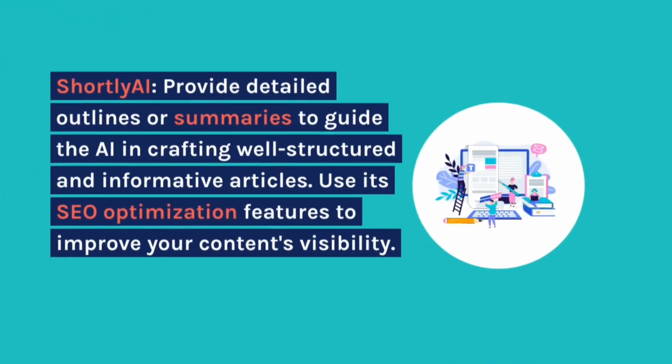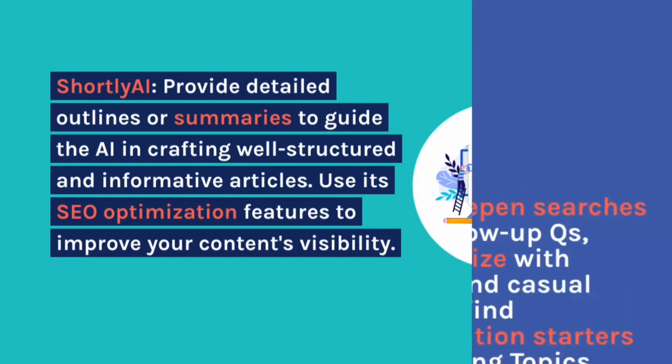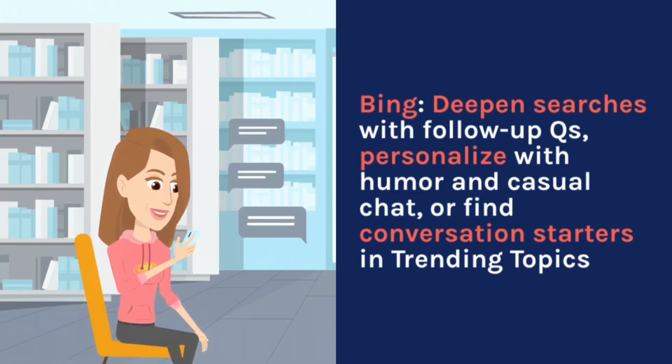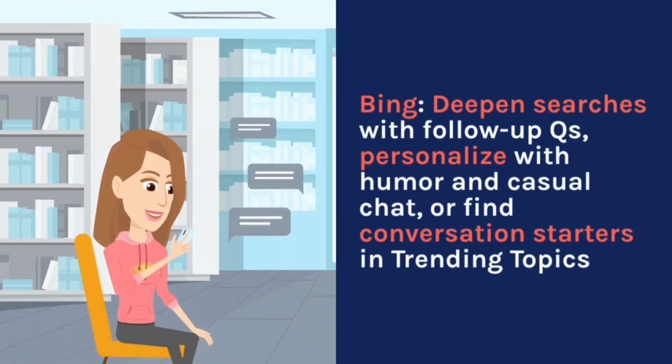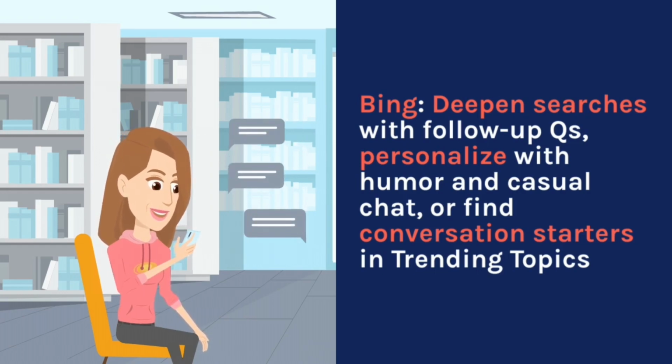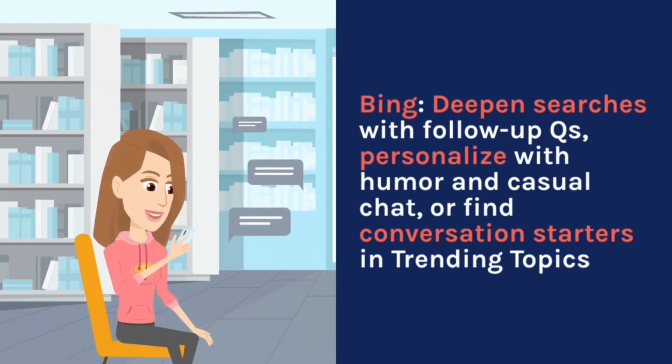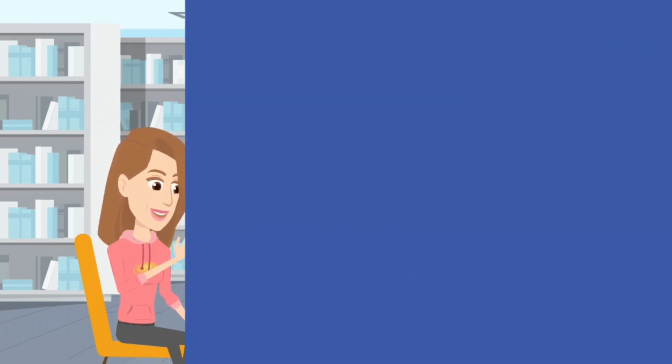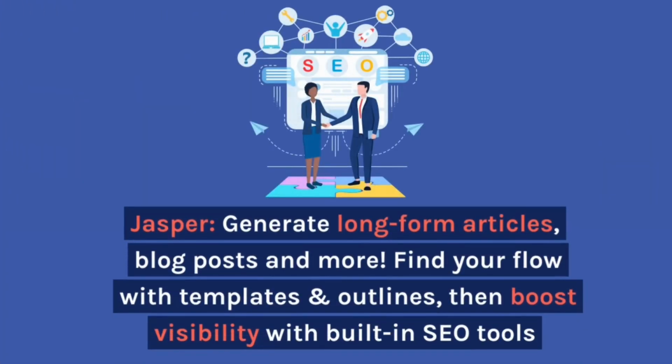ShortlyAI. Provide detailed outlines or summaries to guide the AI in crafting well-structured and informative articles. Use its SEO optimization features to improve your content's visibility. Bing. Deepen searches with follow-up cues, personalize with humor and casual chat, or find conversation starters in trending topics. Jasper. Generate long-form articles, blog posts, and more. Find your flow with templates and outlines, then boost visibility with built-in SEO tools.